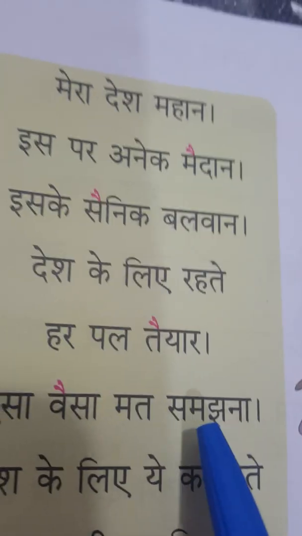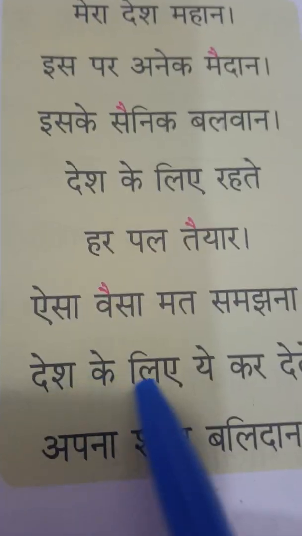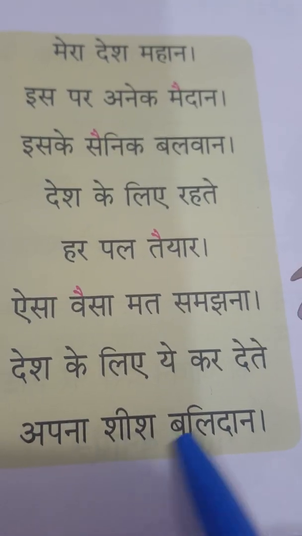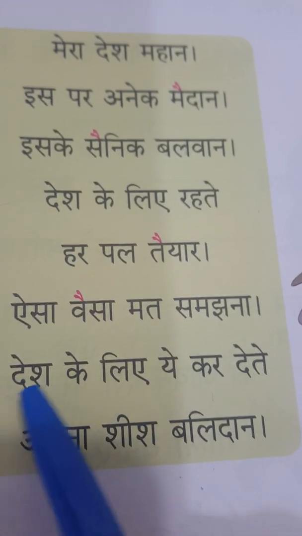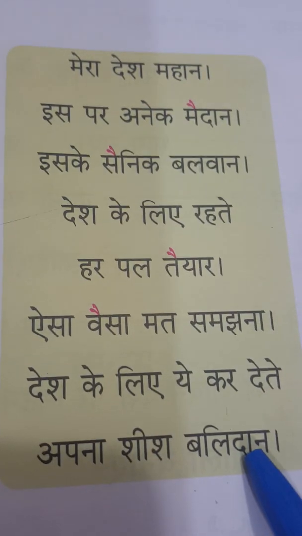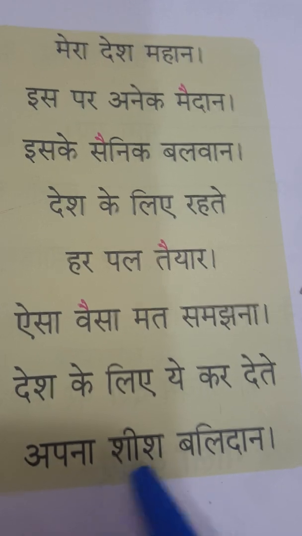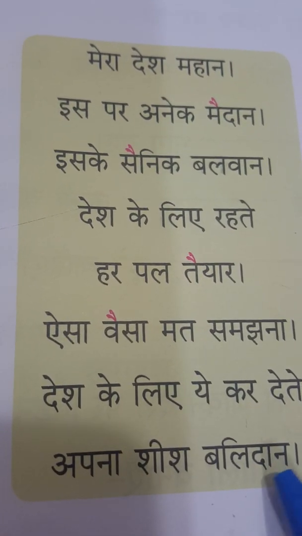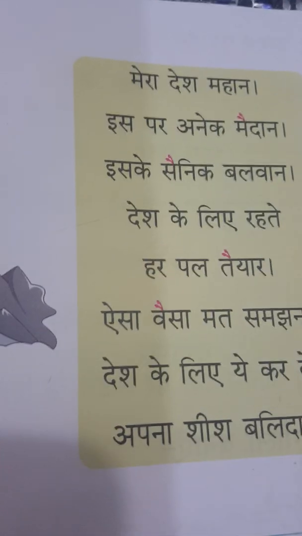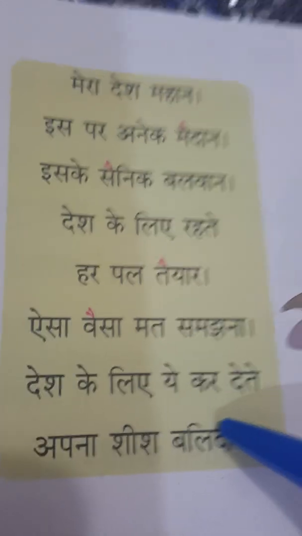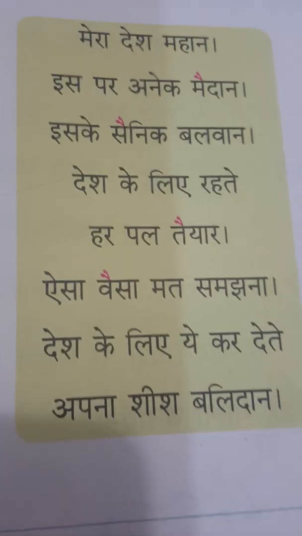Aisa waisa mat samajhna. Don't think that they are very weak or something like that. They are very powerful. Desh ke liye ye kar dete apna sheesh balidan. For the sake of the country, they sacrifice their lives. Sheesh is actually head. Balidan is to sacrifice, to give the life. So this is about a soldier who is ready to sacrifice his life for the sake of his country.